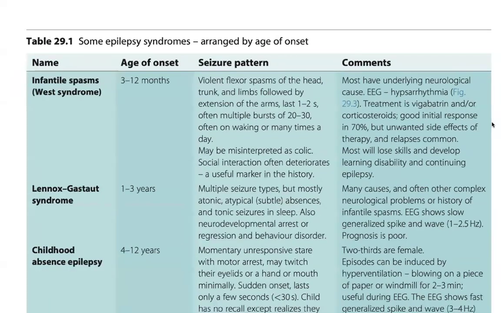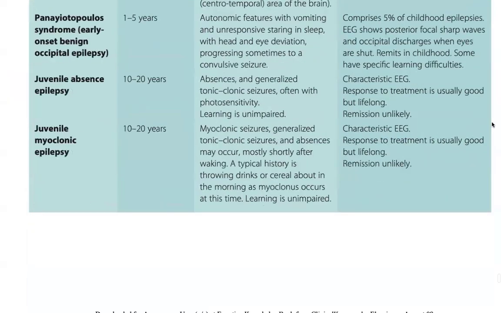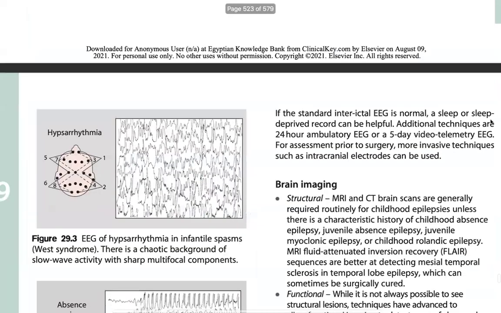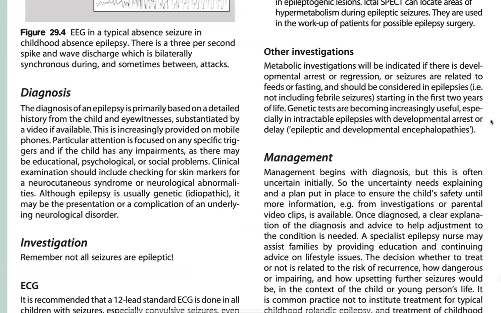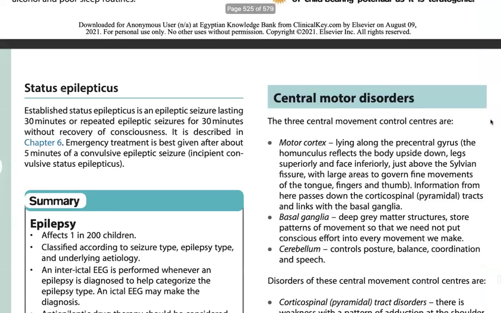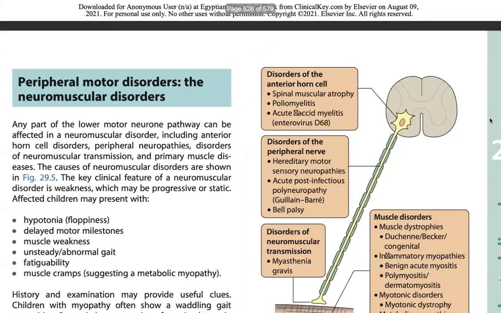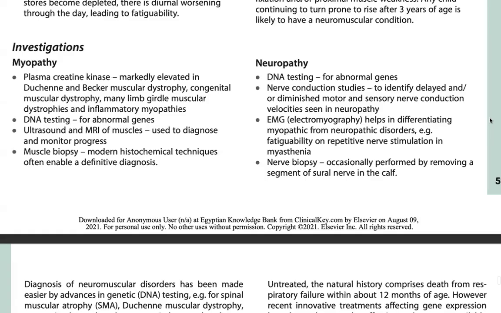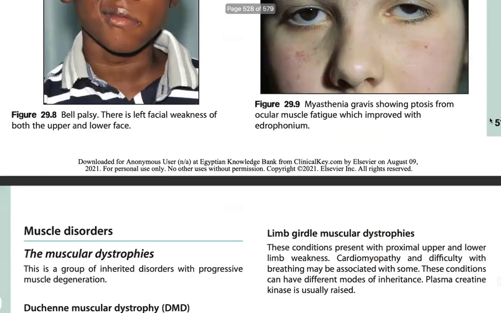Some of these syndromes are arranged by age of onset. These are infantile spasms, Lennox-Gastaut syndrome, and childhood absence epilepsy. These are given very well in this. We'll discuss these one by one. And I guess we can discuss this later because this is very, very important. Yes, we can do this later.